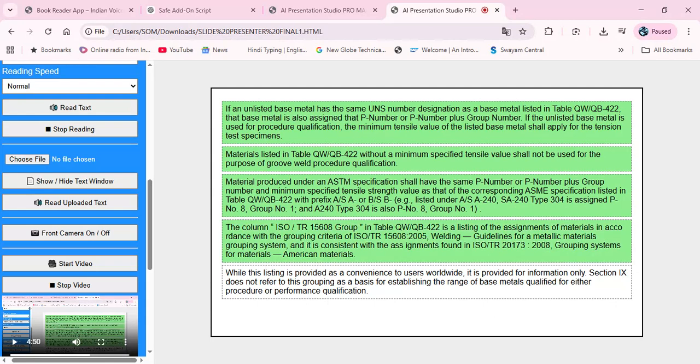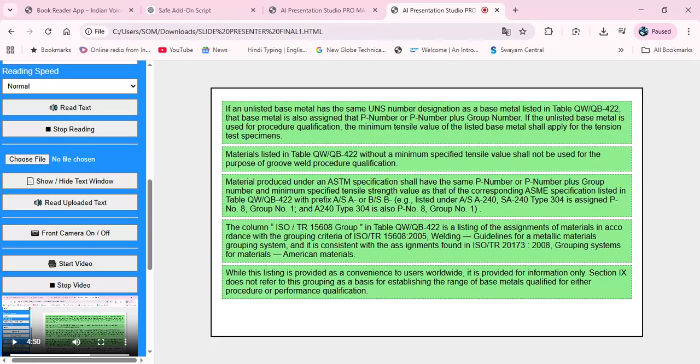The column, ISO/TR 15608 group, in table QW-422 is a listing of the assignments of materials in accordance with the grouping criteria of ISO/TR 15608-2005, welding, guidelines for a metallic materials grouping system, and it is consistent with the assignments found in ISO/TR 20173, 2008, grouping systems for materials, American materials.